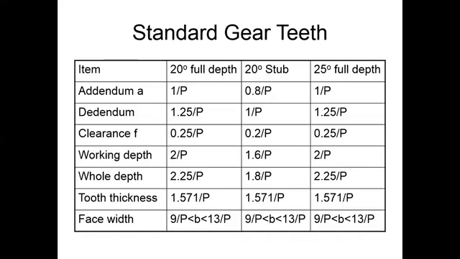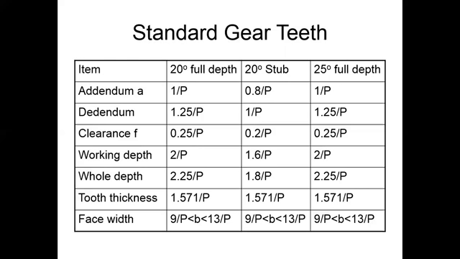Now there are standard gear teeth having different equations for the addendum, dedendum, clearance, working depth, whole depth, tooth thickness, and face width. This table is given in the design data book. So it is not necessary that you remember this table for the exam, but it is necessary to use this table from the design data book to solve examples.